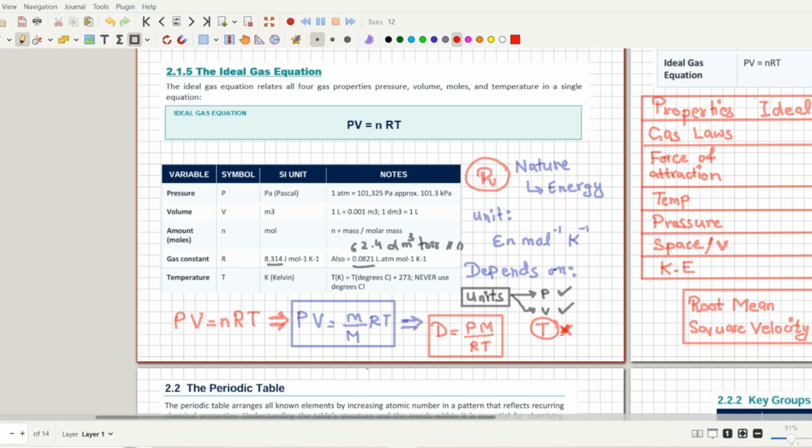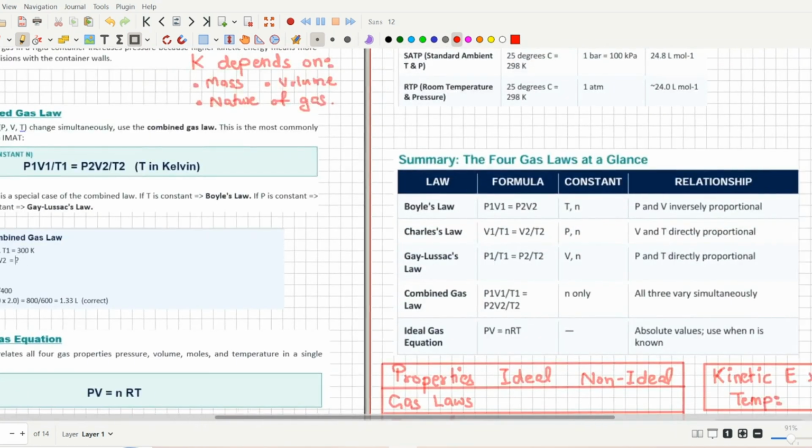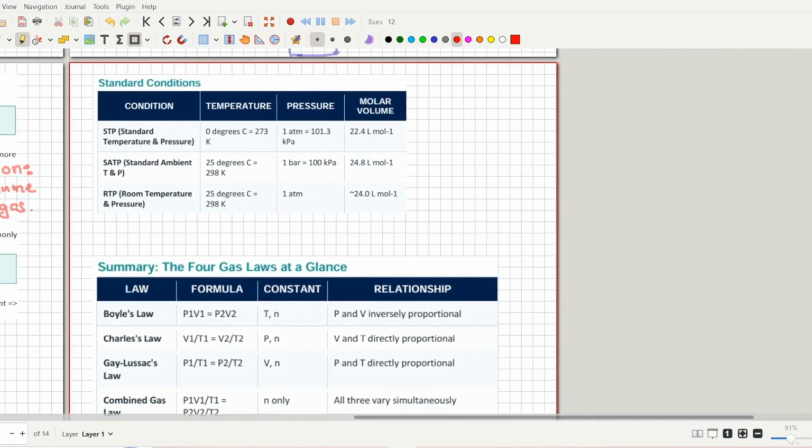We studied the nature of R, the general gas equation and the units. So that was all about the ideal gas equation. Let's move on to our next topic, which is standard conditions. You have to memorize these conditions. They are really important because in IMAT they are not always going to tell you about temperature, pressure and volume. They will just tell you that the process is occurring at standard temperature and pressure or room temperature and pressure. So you have to memorize these by heart.